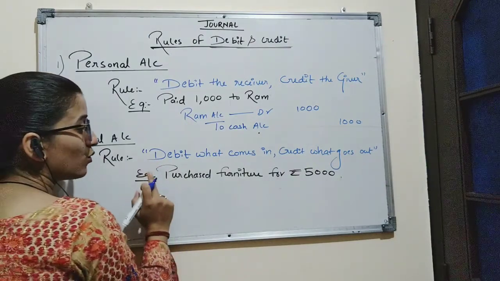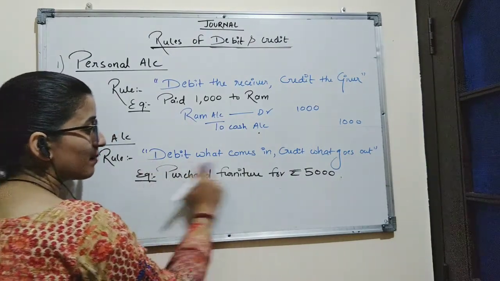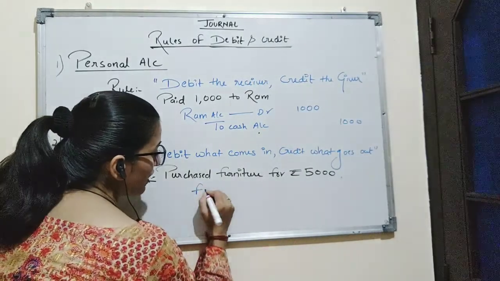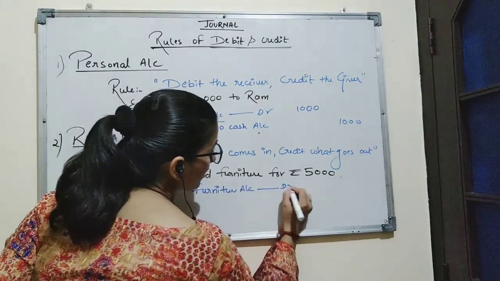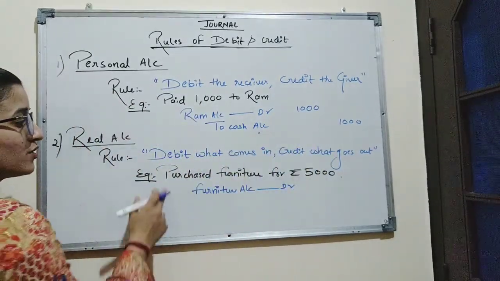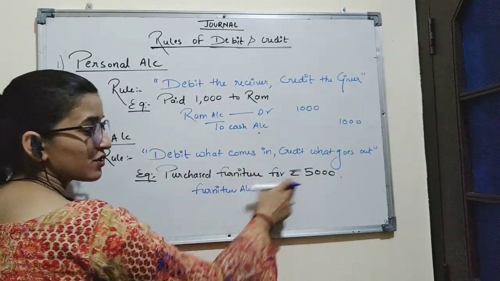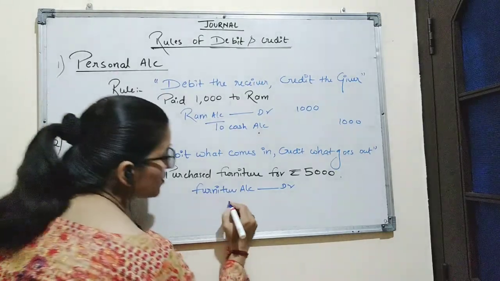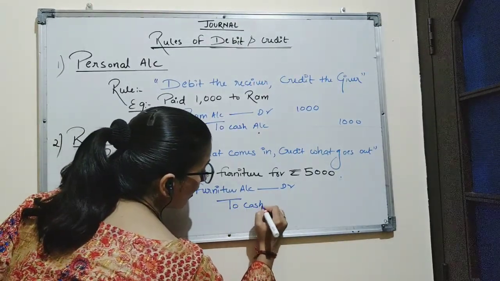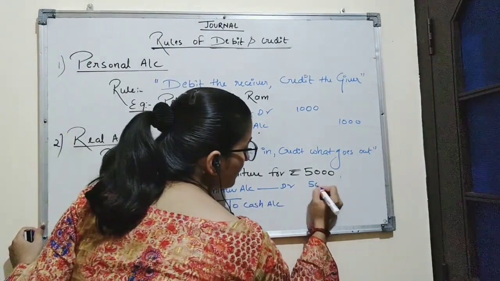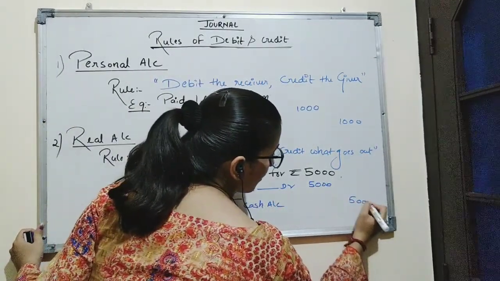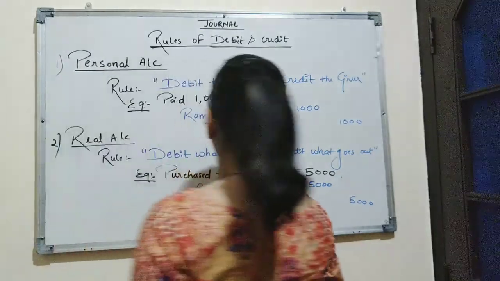So, according to the rule, we will debit furniture, as debit what comes in. So furniture account will be debited, and credit what goes out. We are purchasing the furniture for cash, so there is an outflow of cash, so we will credit cash account, and the amount on debit side will be 5000, same amount on credit side.